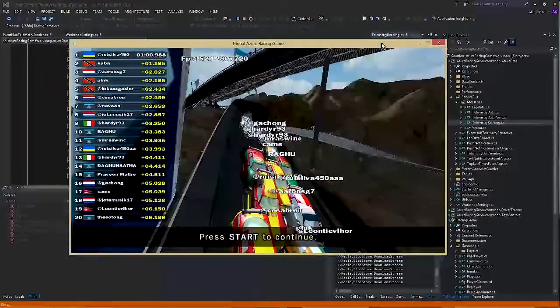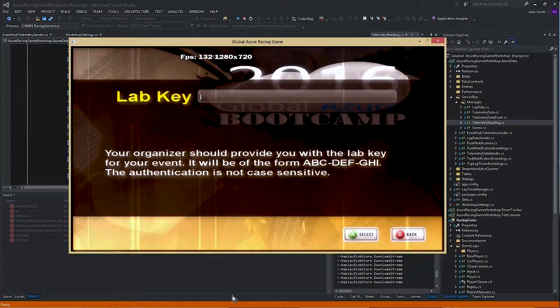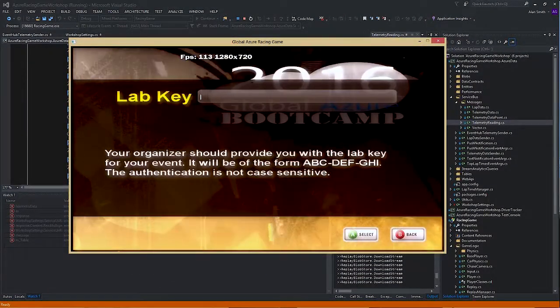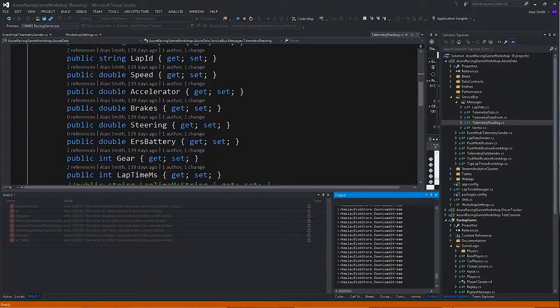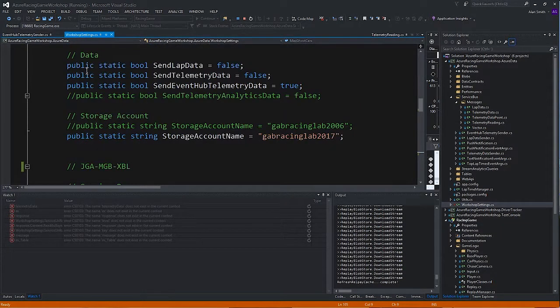So just drop the game onto that screen there. And I actually have a lap key from the finish event, which I'm going to copy.